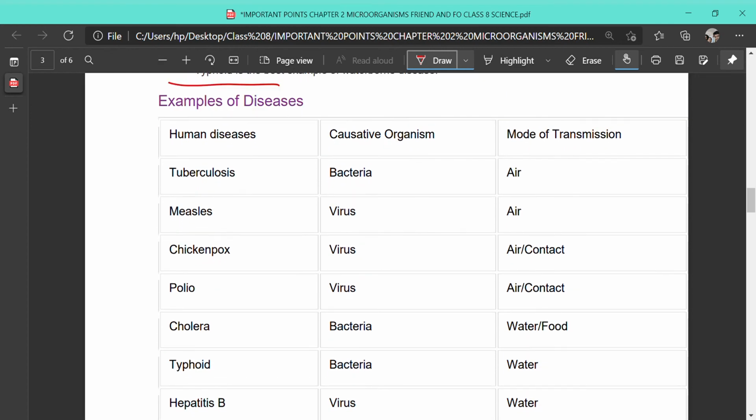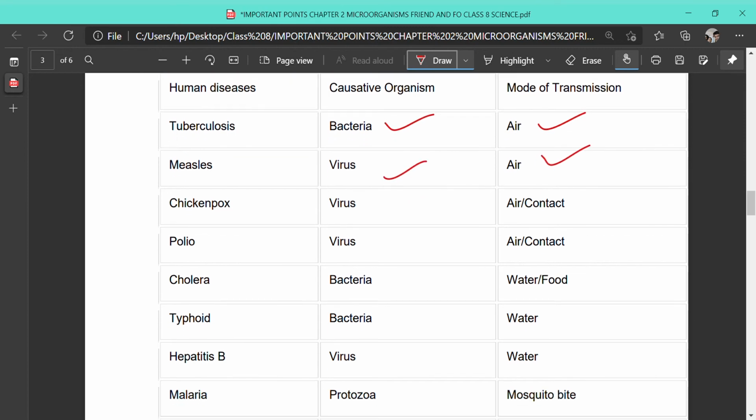Next, here I have given some examples of diseases. Tuberculosis is caused by bacteria, and the mode of transmission is air. Measles is caused by a virus, and the mode of transmission is air. Chickenpox is also caused by a virus, and the mode of transmission is contact and air. Polio is caused by a virus, and the mode of transmission is air and contact. Cholera is caused by bacteria, and it spreads through contaminated food and water.